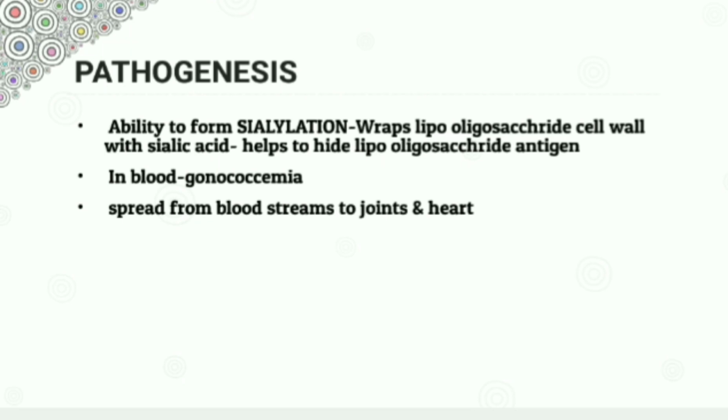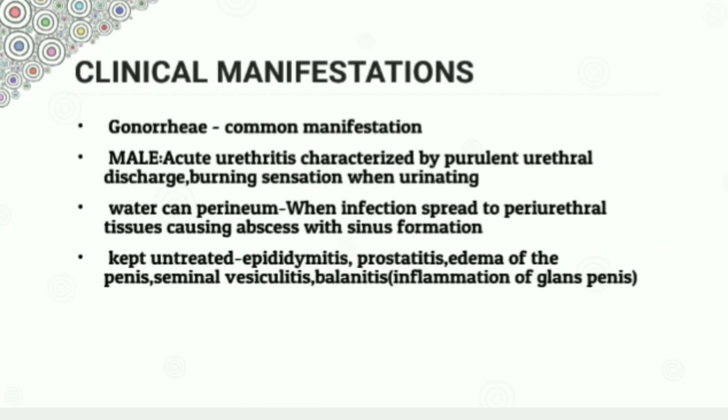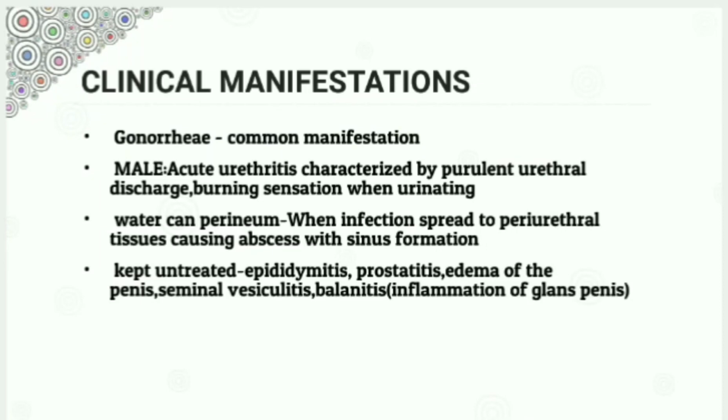Most commonly, it can cause gonorrhea, which is a sexually transmitted infection. In males, the common manifestation is acute urethritis characterized by purulent urethral discharge and burning sensation when urinating. Infection may spread to periurethral tissues causing abscess with sinus formation, also known as watering can perineum. If kept untreated, it can cause epididymitis, prostatitis, edema of the penis, seminal vesiculitis, and balanitis, that is the inflammation of the glans penis.